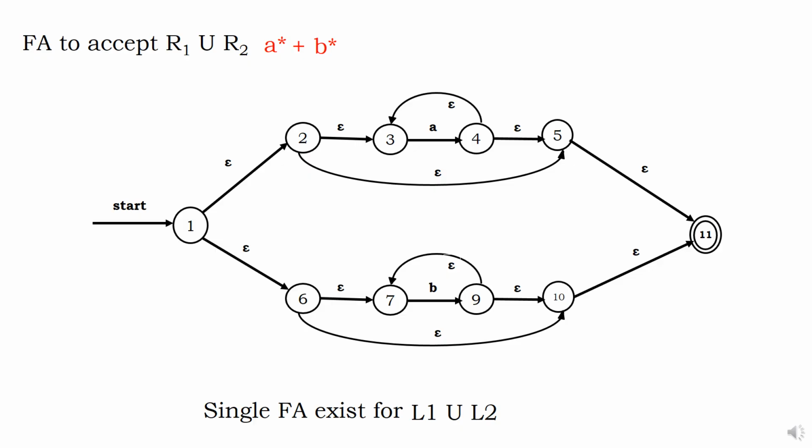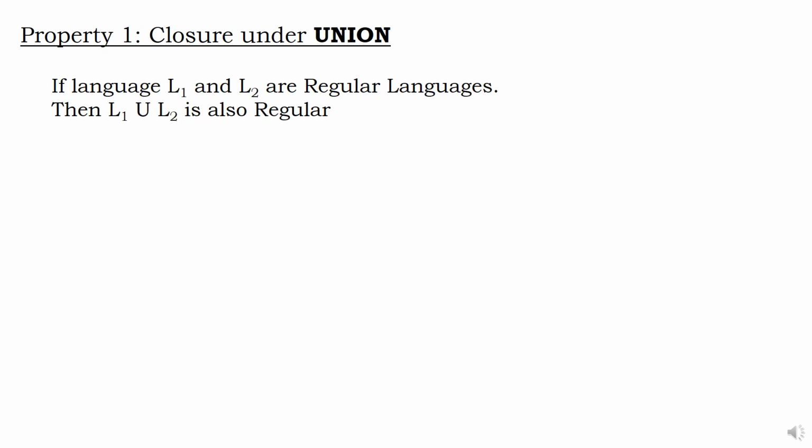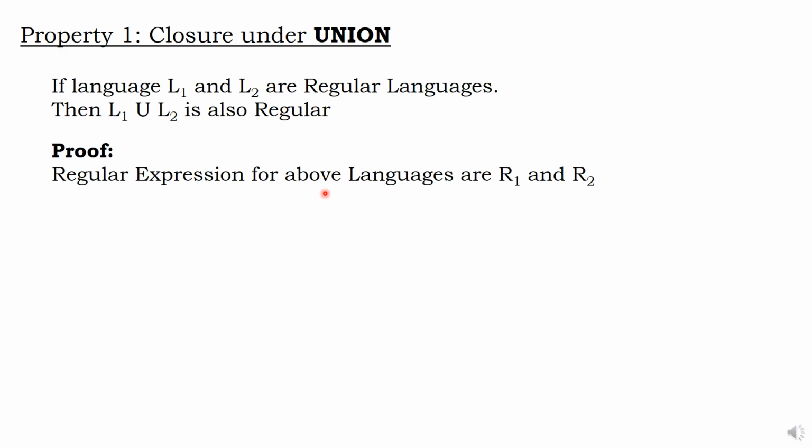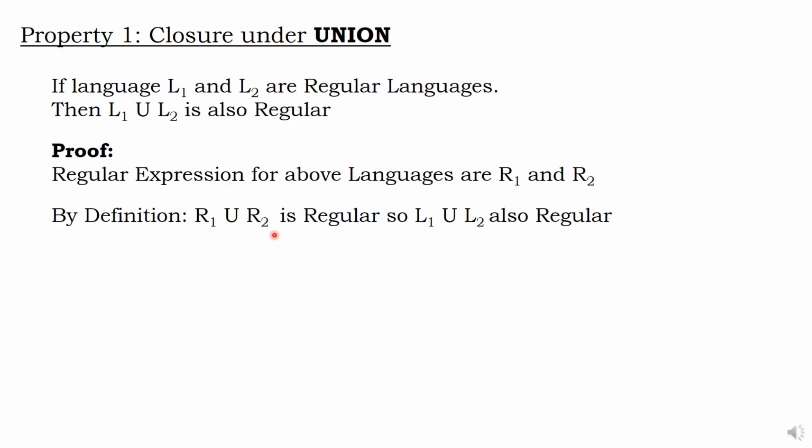Let me go to the property. This is the concept, and based on this I am going to state the property. The property is nothing, just a statement. Closure under union: if L1 and L2 are regular languages, then L1 union L2 is also regular. I want to prove this. What is the proof? If the regular expressions for the above languages are R1 and R2, and R1 union R2 is regular, as I just proved in the example, case 2, sorry, it is case 2, then L1 union L2 is also regular. That is union, plus. That's all.